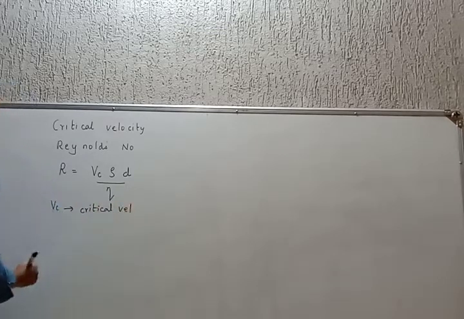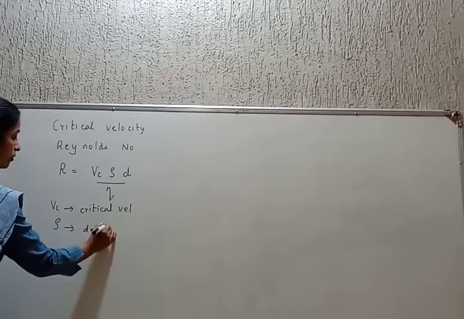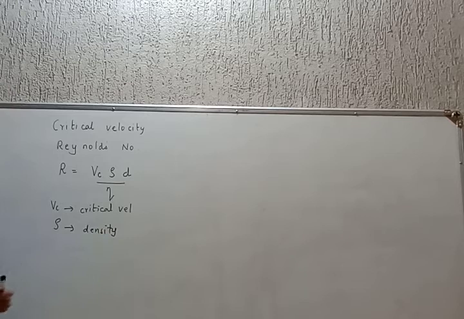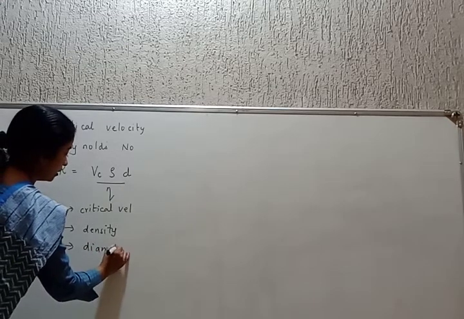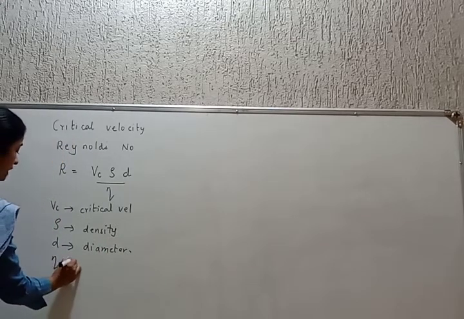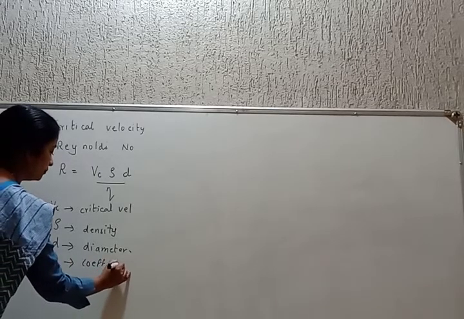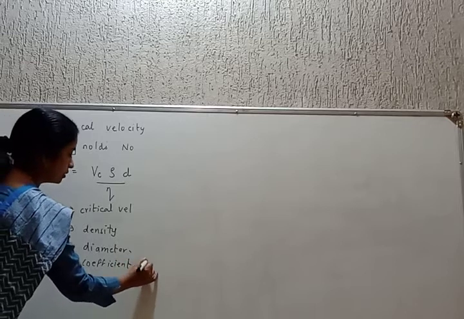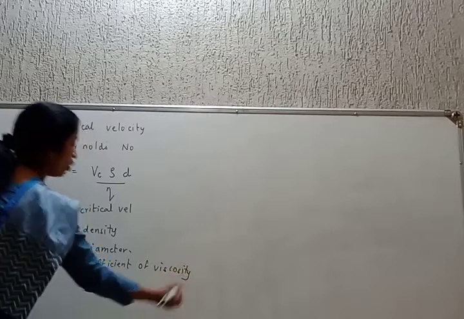What is rho? Density of the fluid. d is the diameter of the tube through which the fluid flows, and eta is the coefficient of viscosity. It is a constant which is called the coefficient of viscosity.